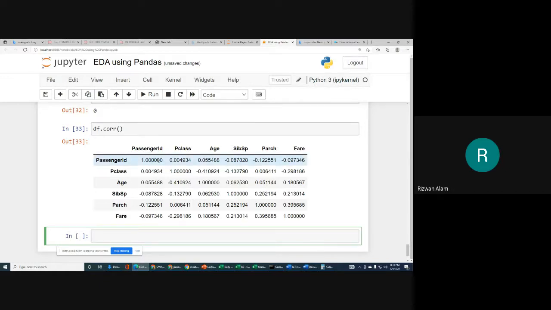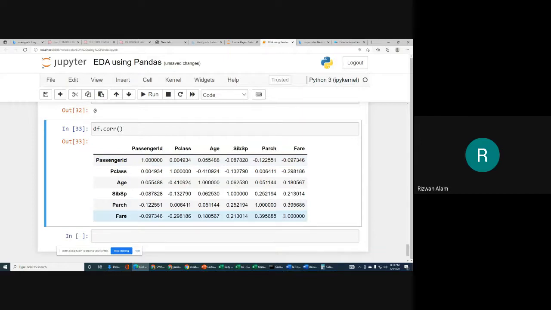Low values represent low correlation, and values close to 1 mean those two columns are very much related. For example, Age and Pclass.